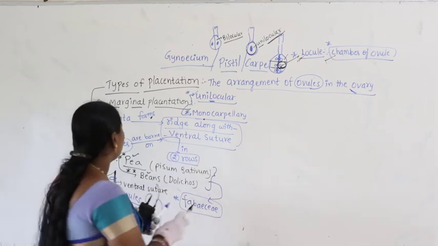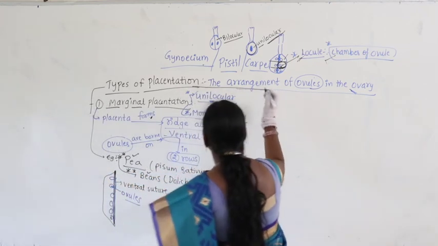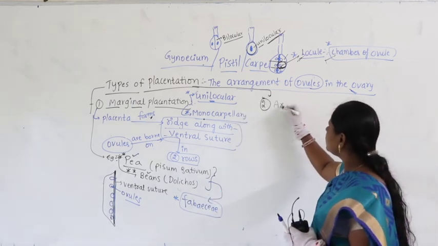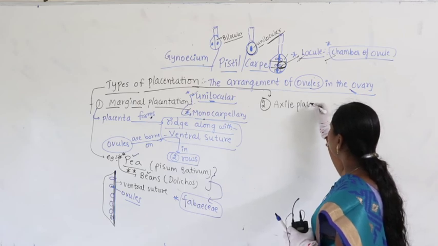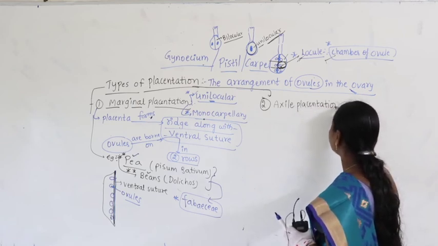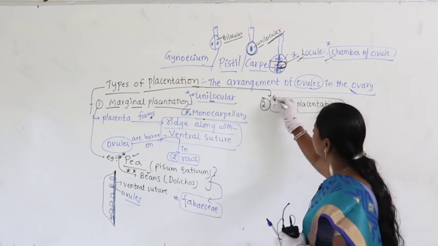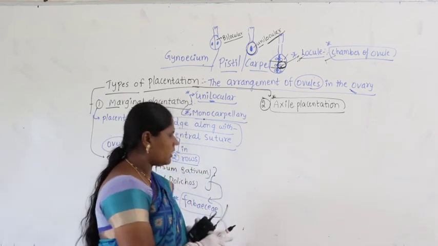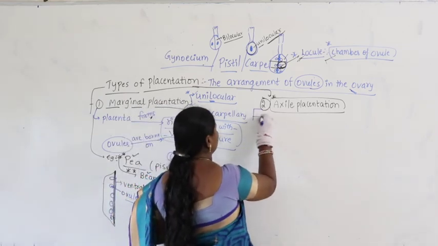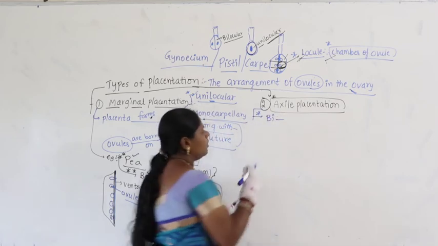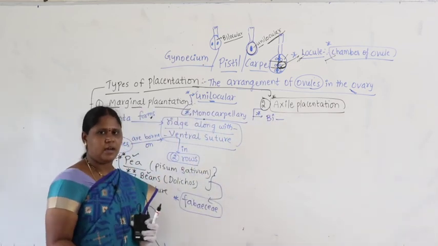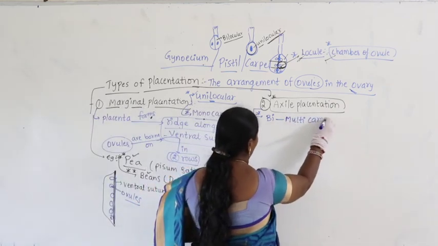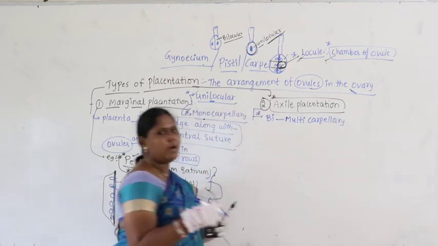Now, after marginal placentation, the next most commonly found is called axial placentation. In axial placentation, the condition may be bicarpellary, tricarpellary, pentacarpellary, or it may vary up to multicarpellary.